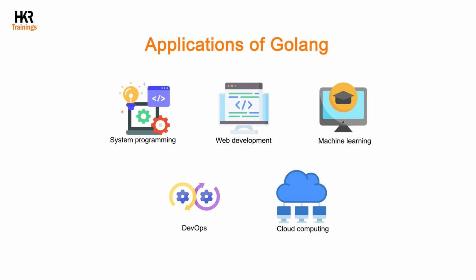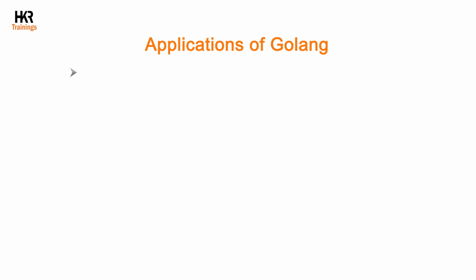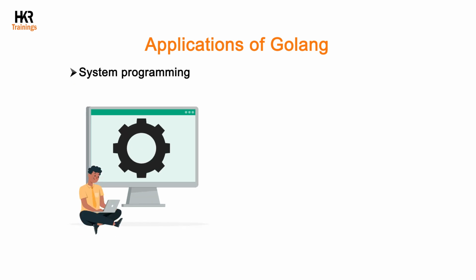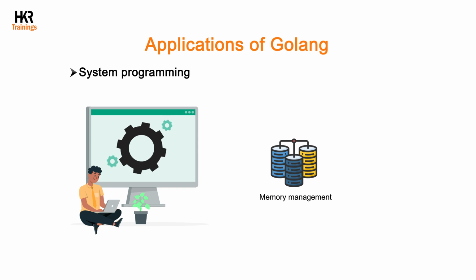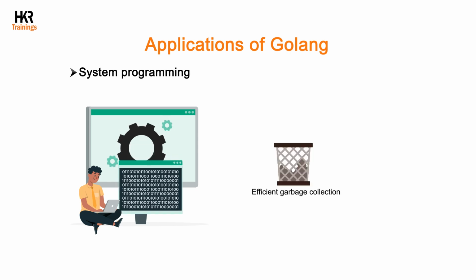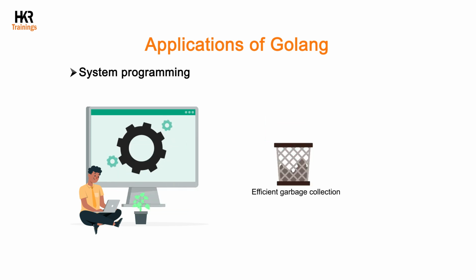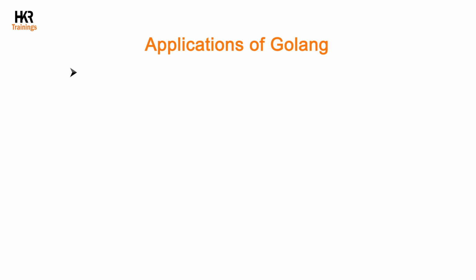Applications of Golang. Golang is used in a wide range of applications. Let us go through some of the applications of Golang. System programming. Golang is great for system programming like building operating systems, low-level libraries and network protocols. Memory management and efficient garbage collection in Golang makes it the best choice for these applications.